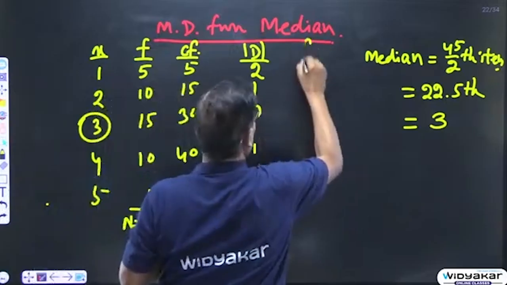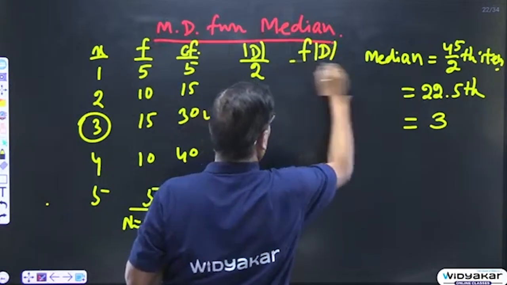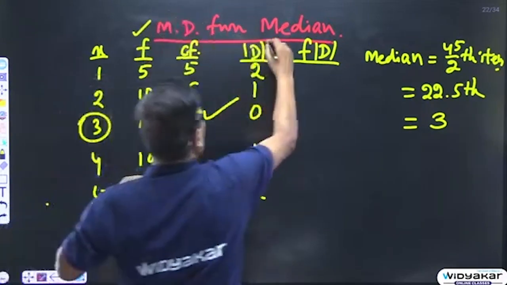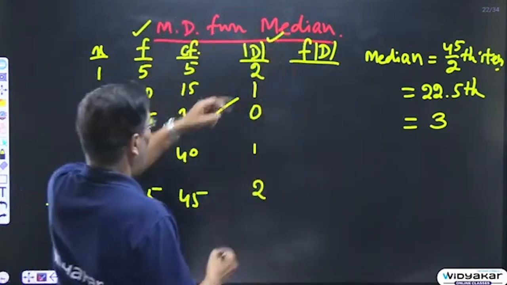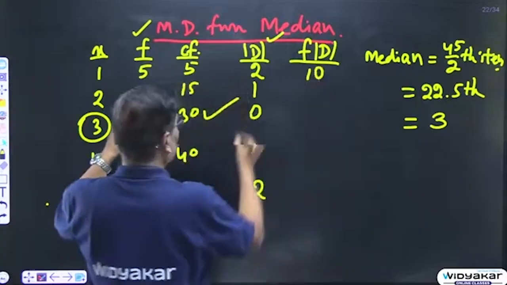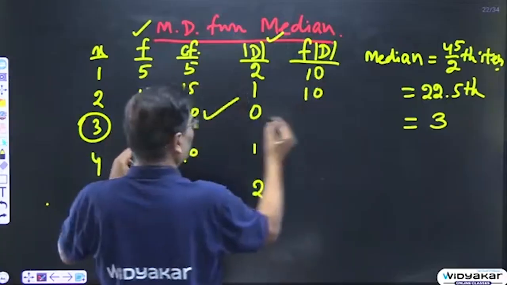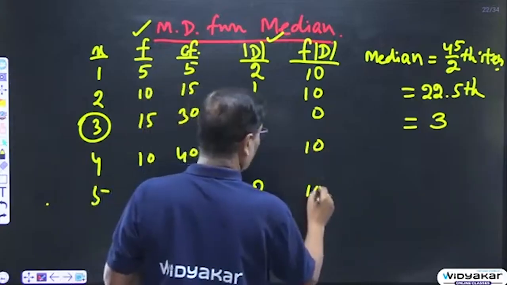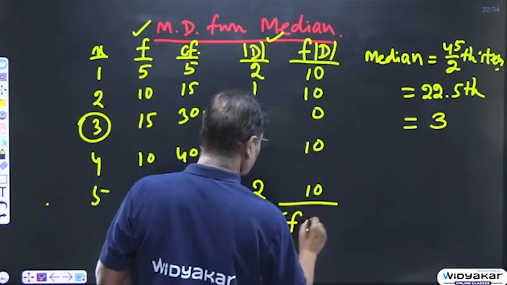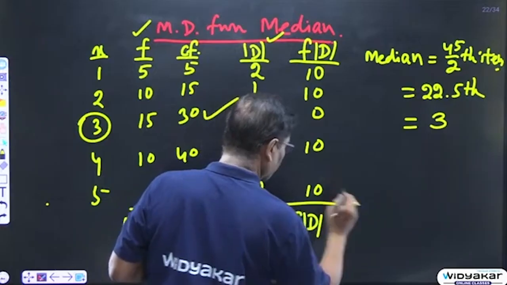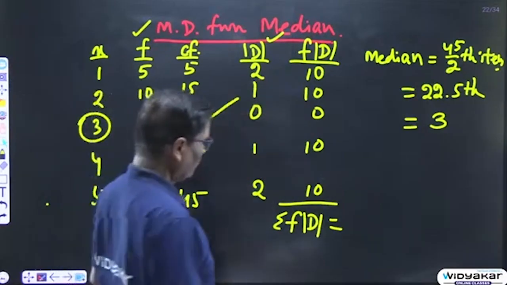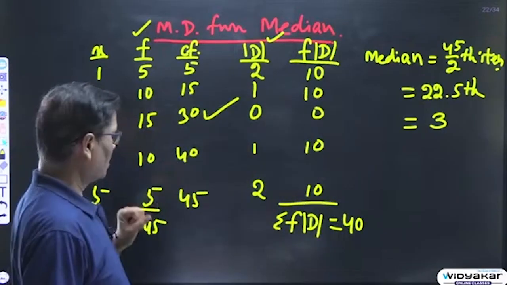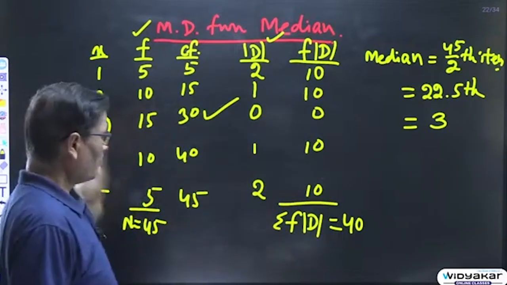Then it has to be multiplied by f. f|d| is equal to this, and this one will be multiplied. So 5 into 2 is 10, 10 into 1 is 10, 15 into 0 is 0, 10 into 1 is 10, and 5 into 2 is 10. Add this, and you will get summation f|d| is equal to 40. Once you get the summation f|d|, just divide it by summation f or n.